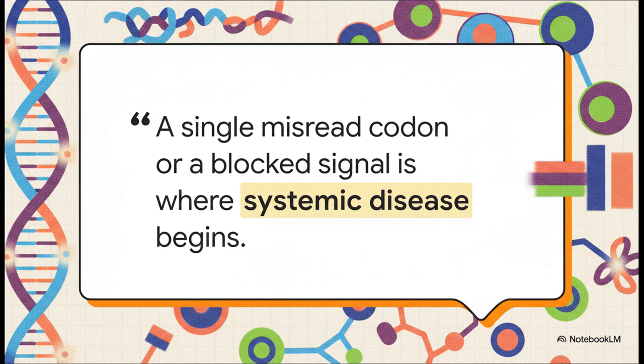It really is wild to think that a single misread codon or a progressive signaling block is where massive systemic disease begins. It leaves us with a fascinating question to ponder. What other microscopic errors are actively shaping human pathology right this very second?